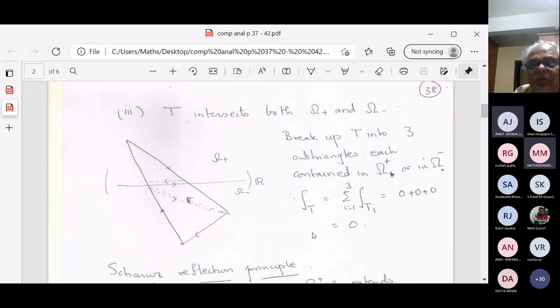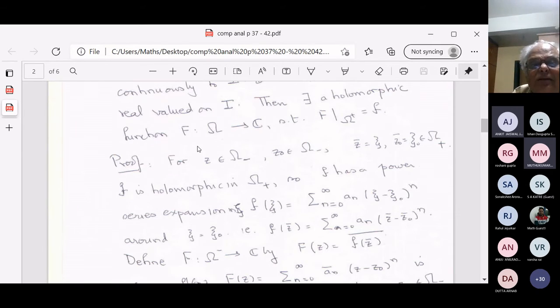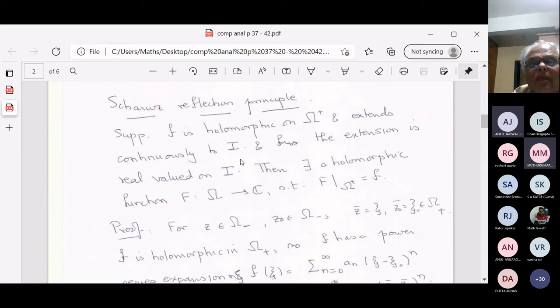Sir, can you explain how the capital F is holomorphic on omega minus? So the point is we have this little f that is defined on omega plus. It extends continuously to I, and the extension is real valued on I. So this little f is only defined on omega plus union I, but it is holomorphic on omega plus.